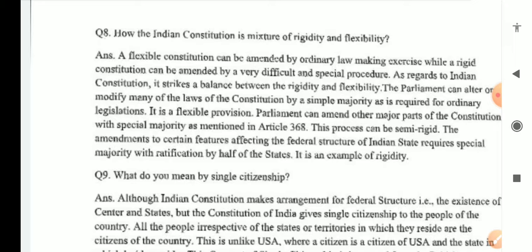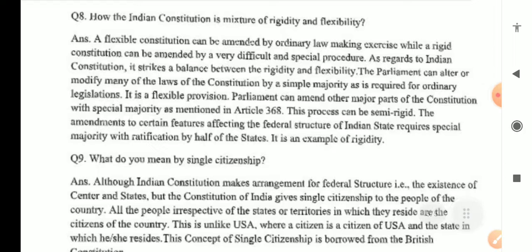The Parliament can alter or modify many of the laws of the Constitution by a simple majority, as is required for ordinary legislation. It is flexible provision. Parliament can amend other major parts of the Constitution with special majority, as mentioned in Article 368. This process can be semi-rigid, and the amendment to certain features affecting the federal structure of Indian states requires a special majority with ratification by half of the states. It is an example of rigidity.